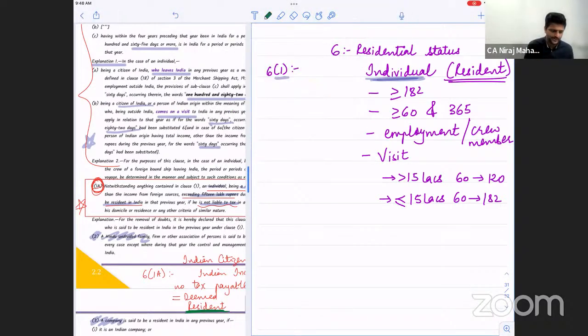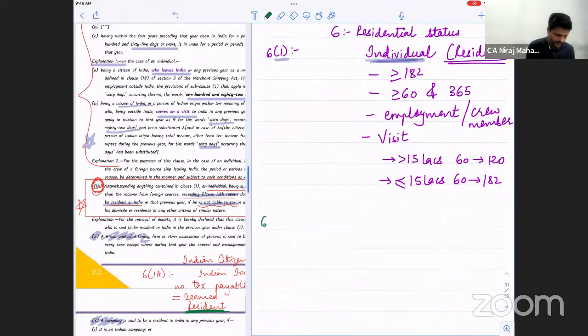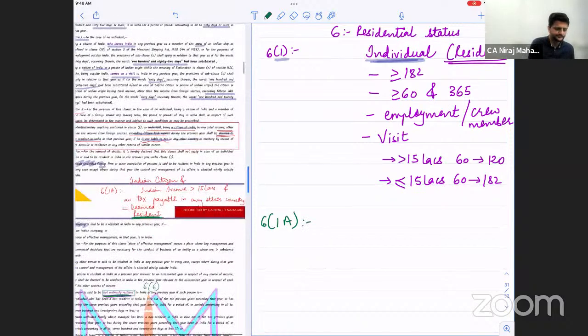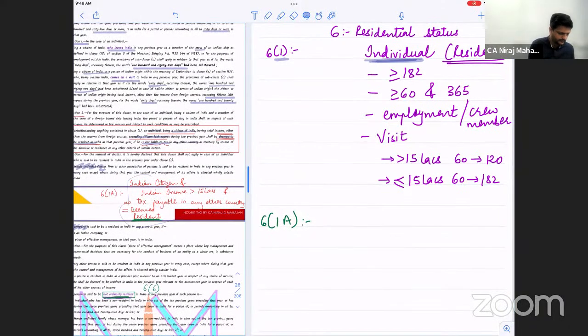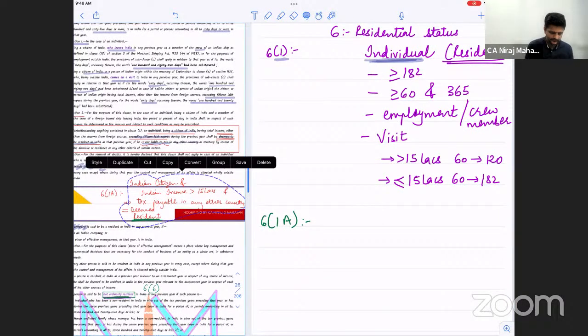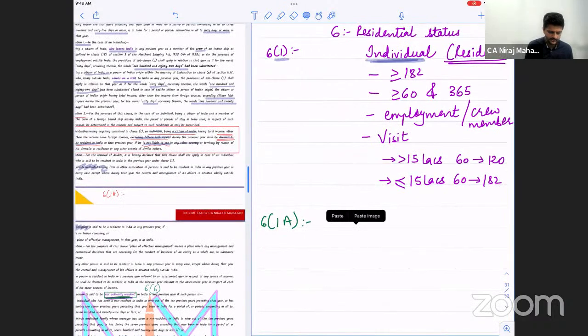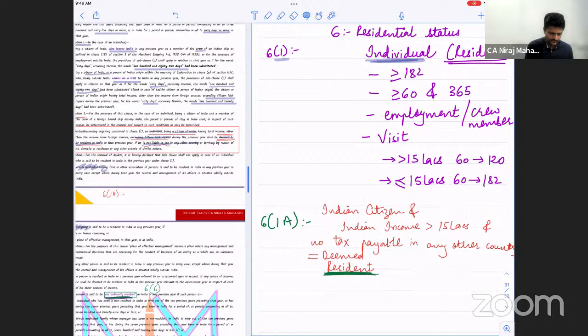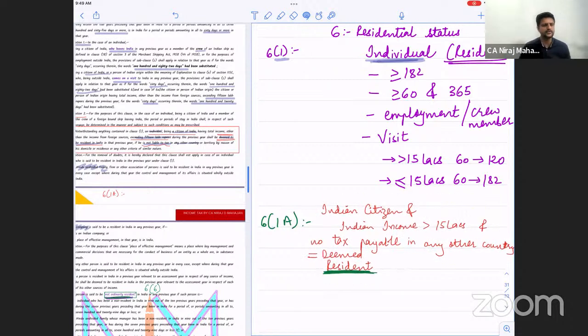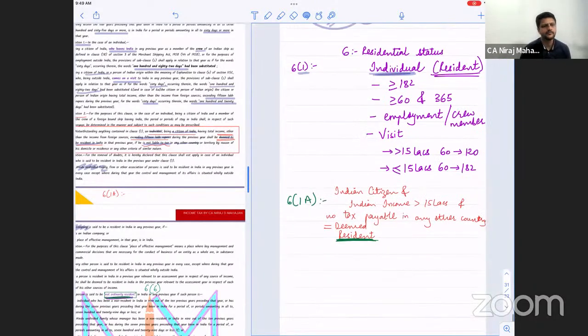Another subsection was introduced, 6(1)(a). I think you have written this. I'm writing here again for your reference. Did you understand 6(1)(a)?